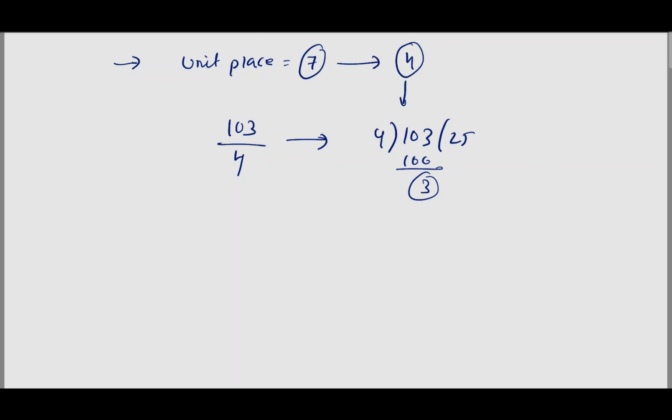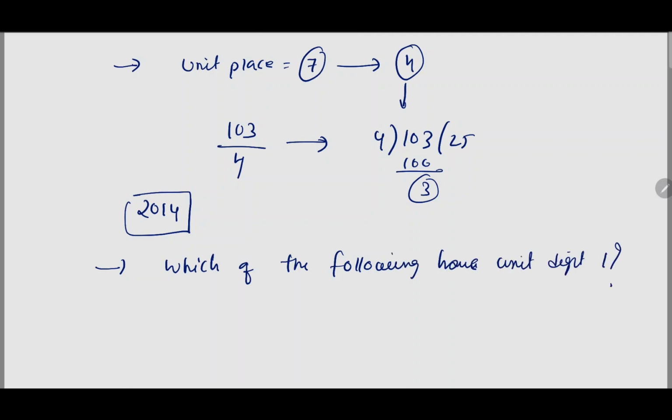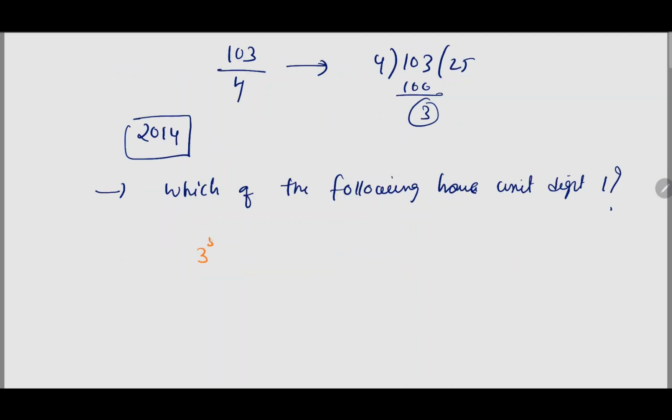The same way, in CSAT 2014, which of the following has unit digit 1? He asked which of the following has unit digit 1. He has given options like 3 to the power of 50, 7 to the power of 75, 2 to the power of 120, 9 to the power of 11. I hope you are getting my point. You don't start immediately calculating. You reduce each to the cycle position.